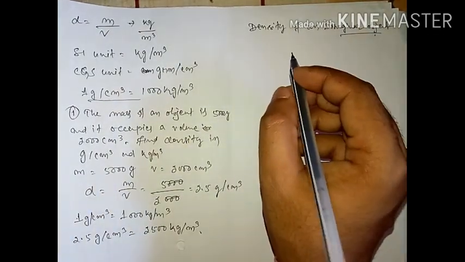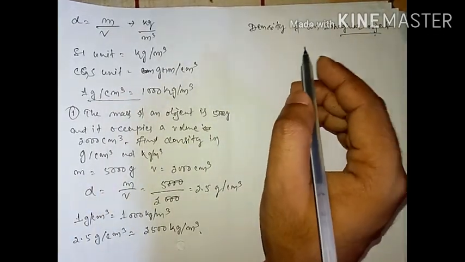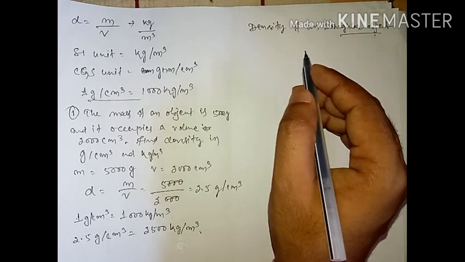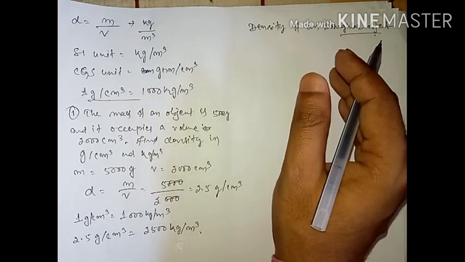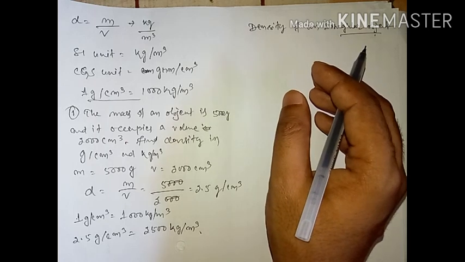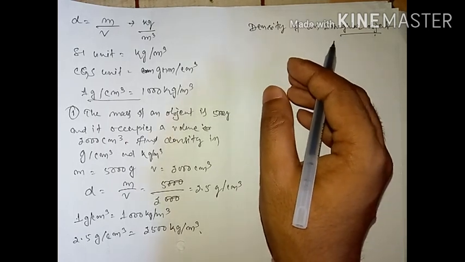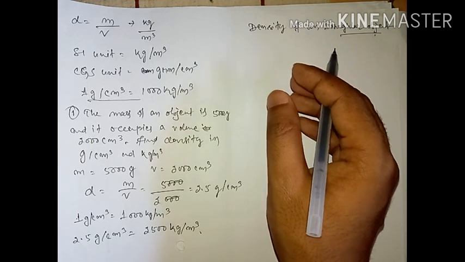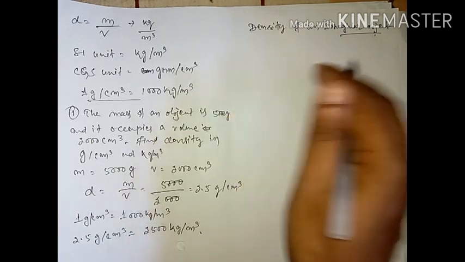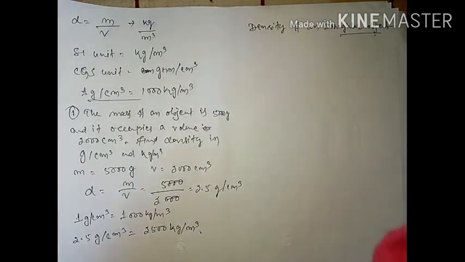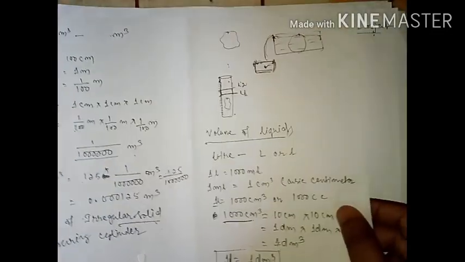To find out the density of an irregular object, its mass is found by using a physical balance, and its volume is found by means of the water displacement method, which we have previously discussed, shown in this diagram.